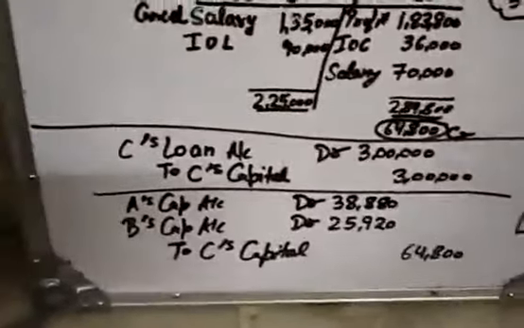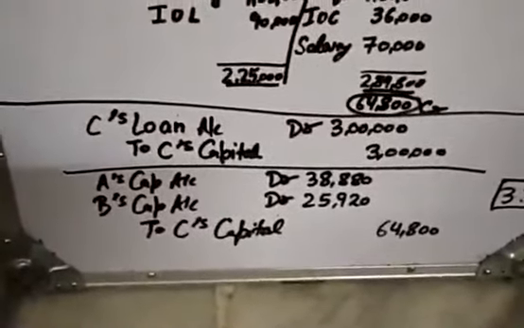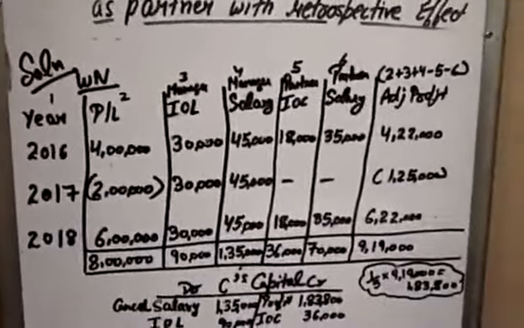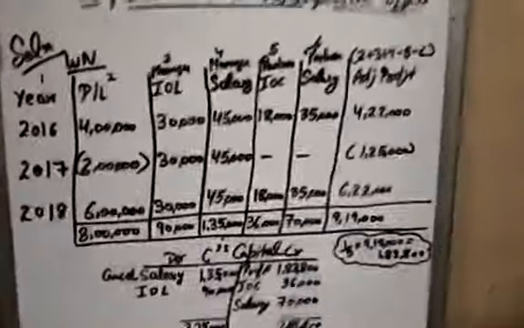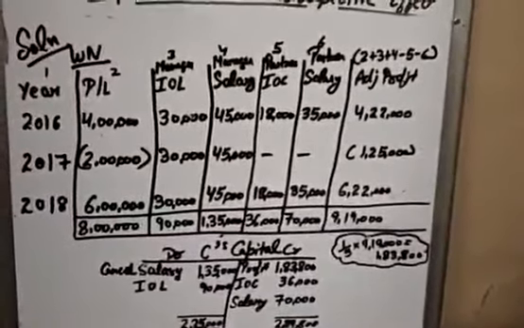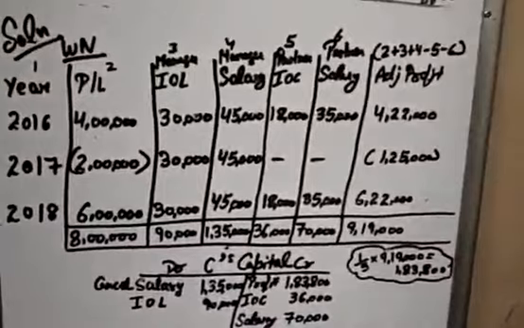So these two entries are the real solution of the question, and this capital account and this statement are the working notes, and the working notes are compulsory to make. I hope this question is clear to you.